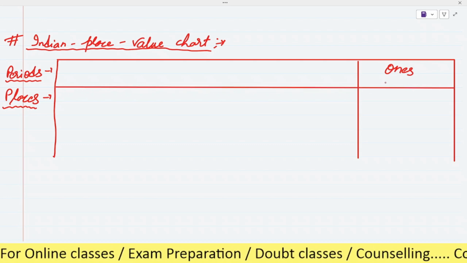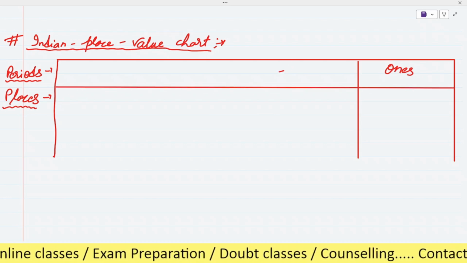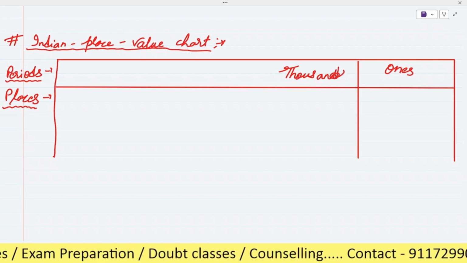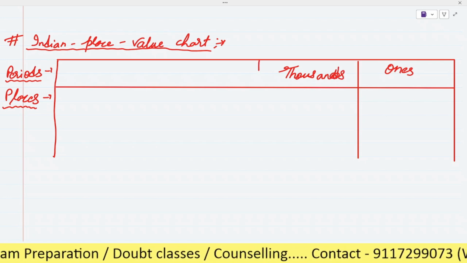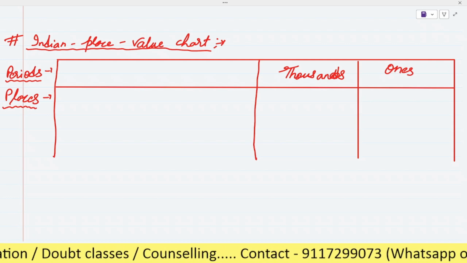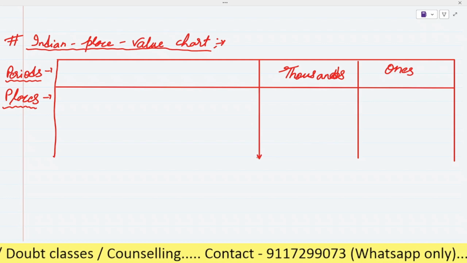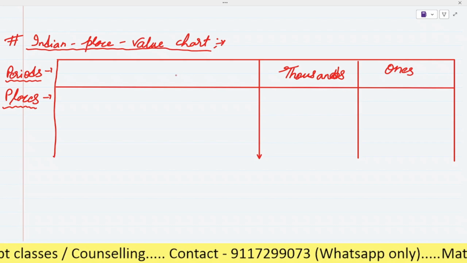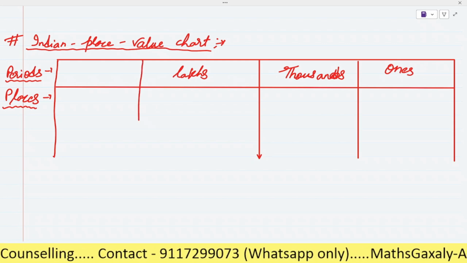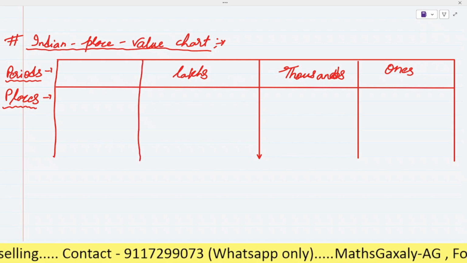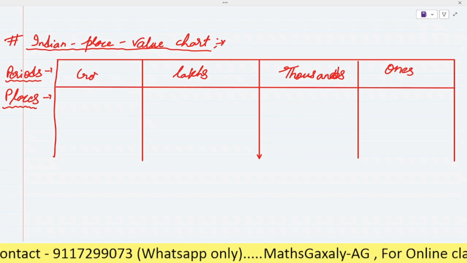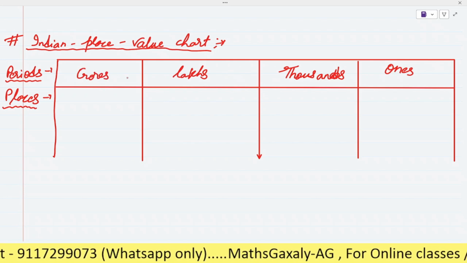After this, the period of thousands. After this, we will learn the period of lakhs. Very good. Period of lakhs. And after that, the period of crores.